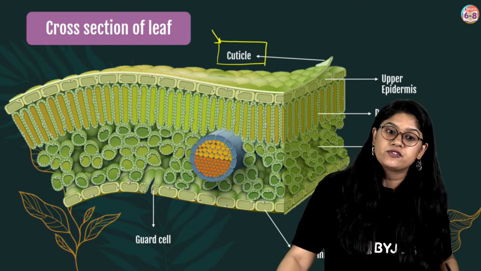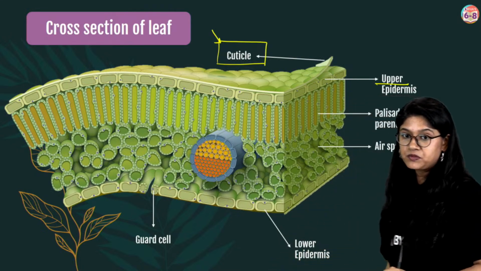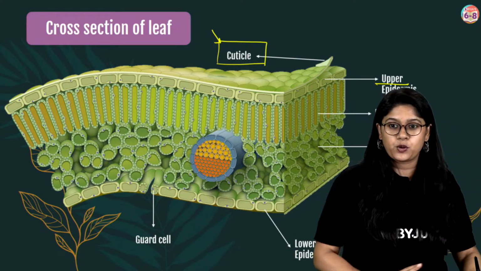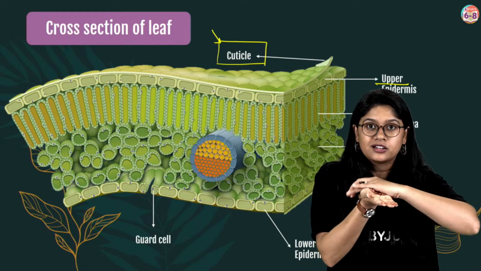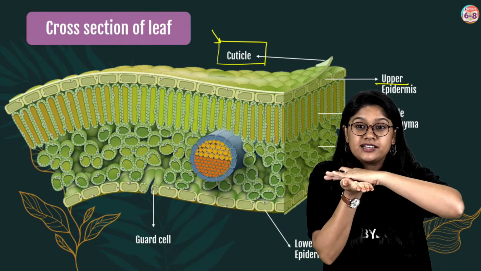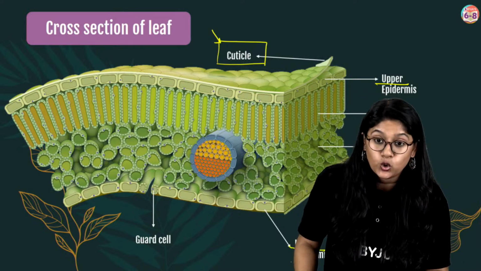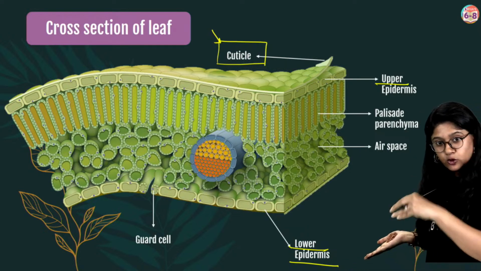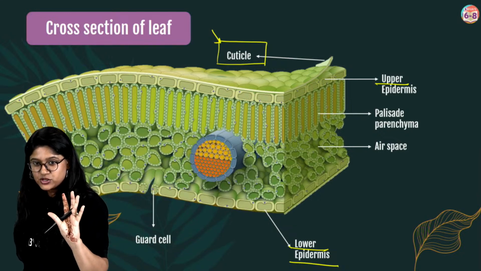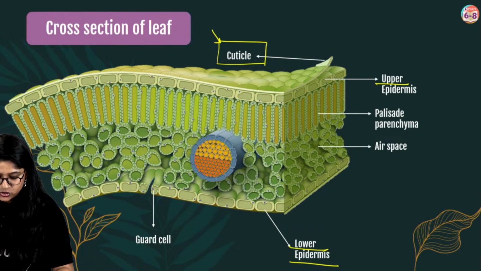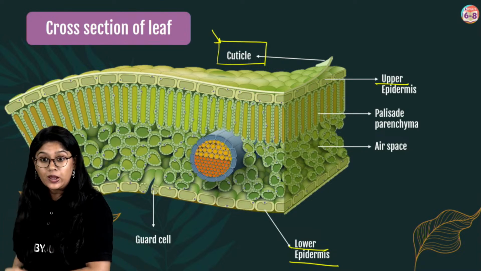Then of course we have the different types of cells. The upper layer is called the upper epidermis. Can you move me to the other side if possible, Ravi? Yes, right. So we have the upper epidermis, the top layer, the first layer that we see, the green beautiful layer. Then we have the lower epidermis at the end, below, the not so shiny green color. That is the lower epidermis.